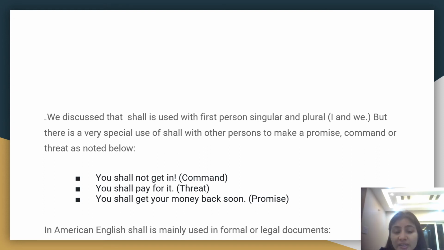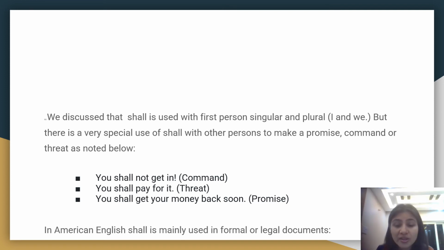You shall not get in. It's a command. Okay, you shall not get in. Then you shall pay for it. That's a threat. Okay, and then again if there's a promise, you shall get your money back soon. So in these circumstances, in these conditions only, shall is used with other persons as well.